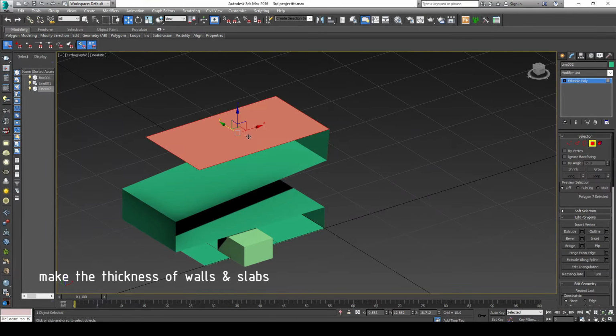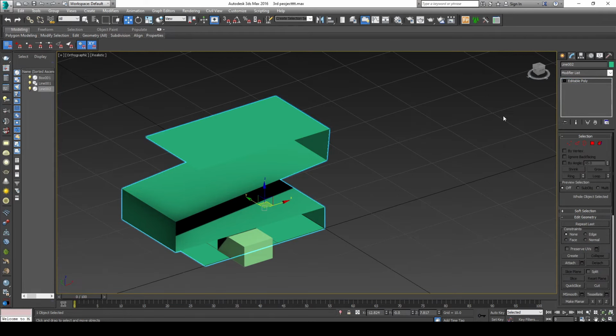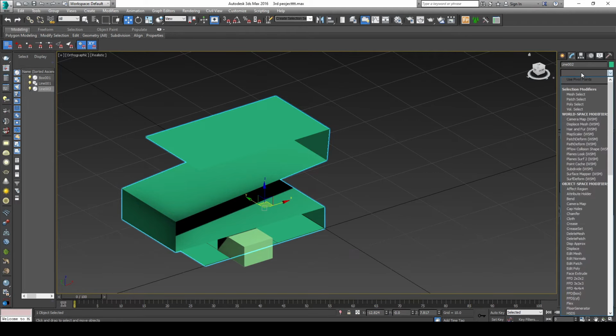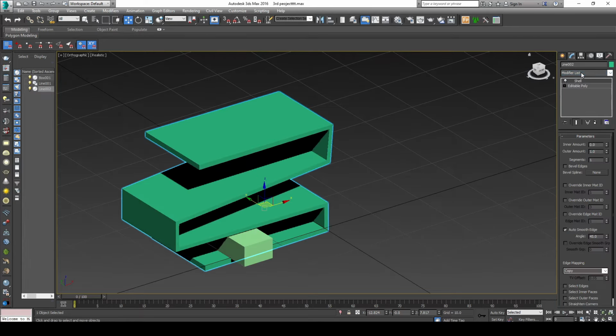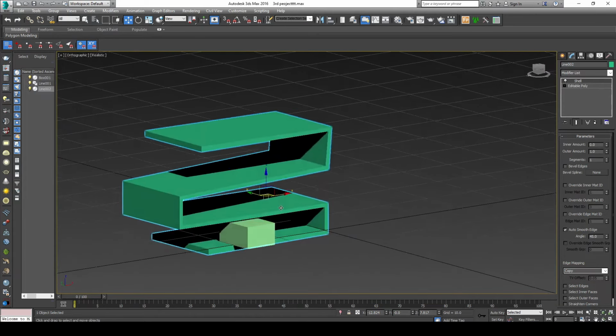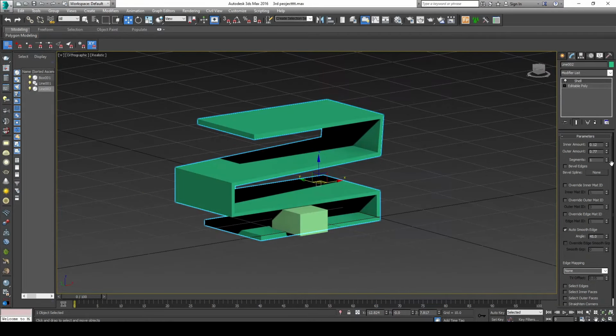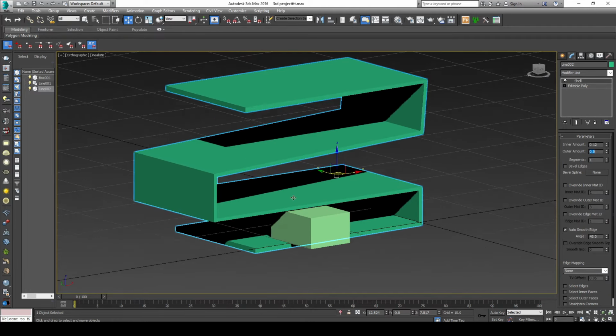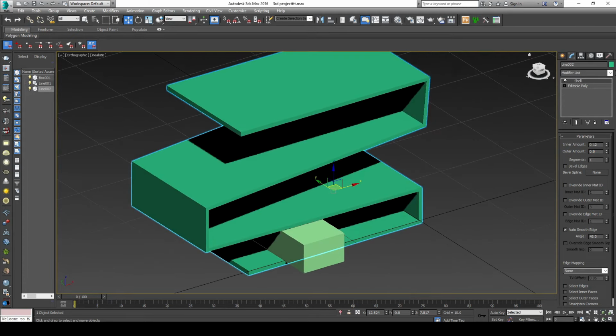Now we're gonna make the thickness of the wall. So we will select our building here. Okay, and then we'll go to the modifier list and we select shell. Now we create the thickness. The thickness, I guess it's really big, so we'll reduce it. Go here. Let's make it. Okay, now I think the size of this one is acceptable.